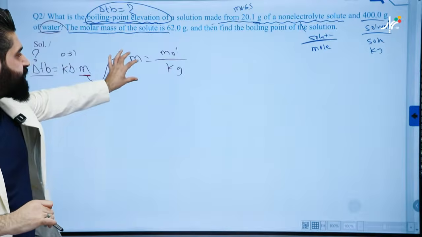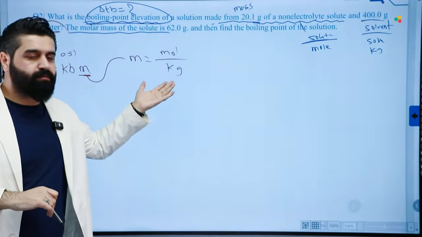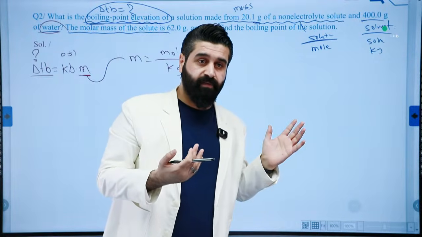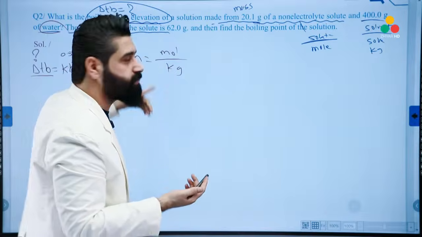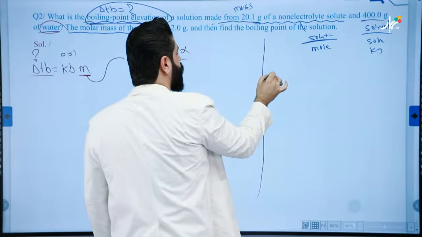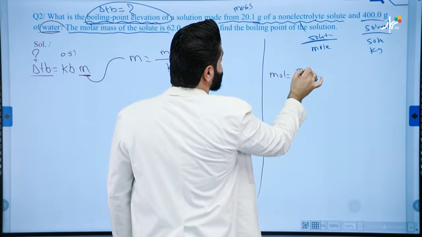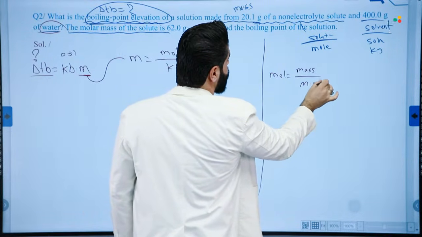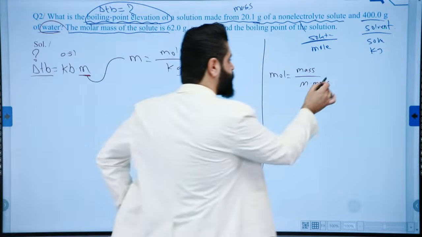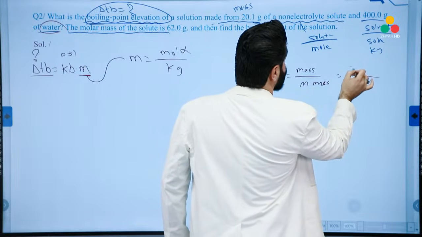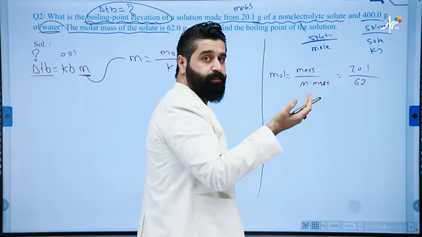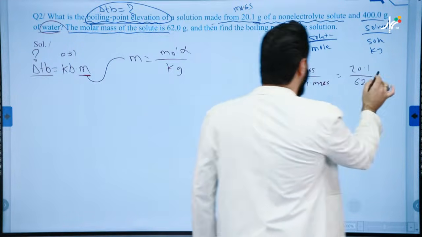But to get molality, we have neither mole nor kilogram. We have some extra information. We can turn it into the following information to get the right number of molality. So let's find out mole first. We don't have anything like mole. Mole equals mass over molar mass. Mass equals 20.1. Molar mass is 62. So use your calculator, you'll get the right answer.